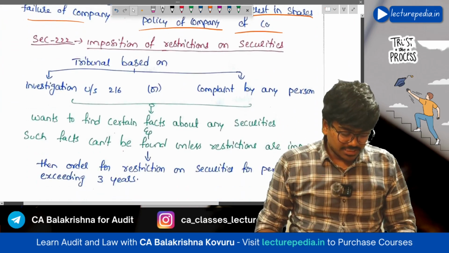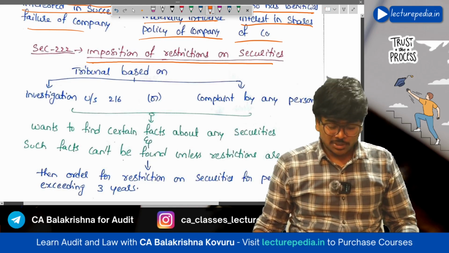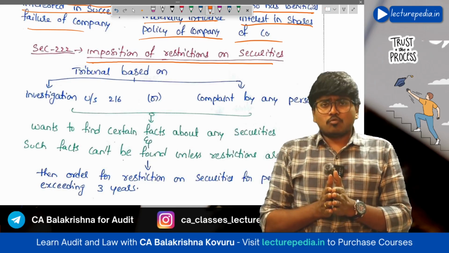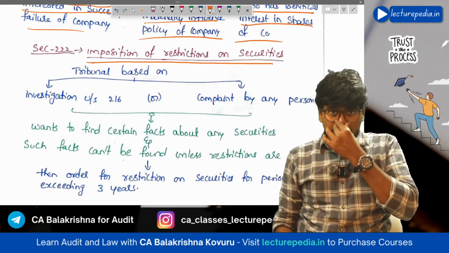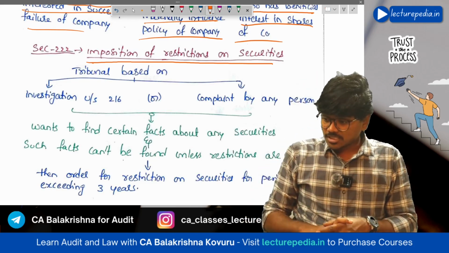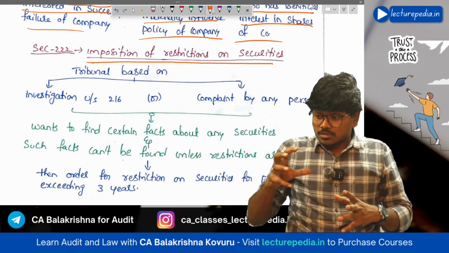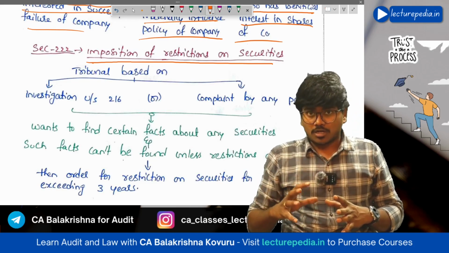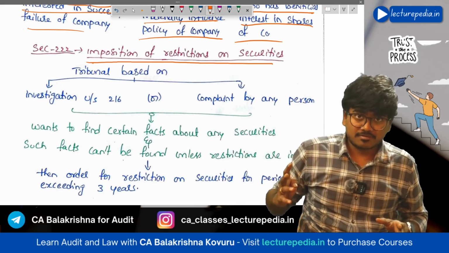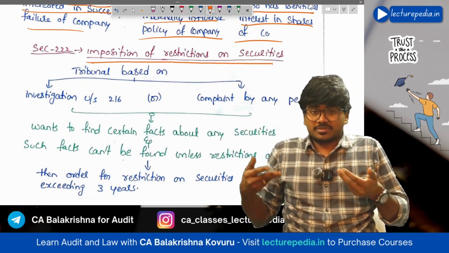Next, moving to section number 222, imposition of restriction on securities. Now, tribunal can also impose restriction on securities. Now, what can happen is tribunal might have ordered the investigation, and the investigation is going on. During investigation, in order to avoid penalty and in order to avoid punishment, the people who have committed wrong might sell the shares of the company to other people, right? Or they might sell assets of the company to other people to come out of the company, right?